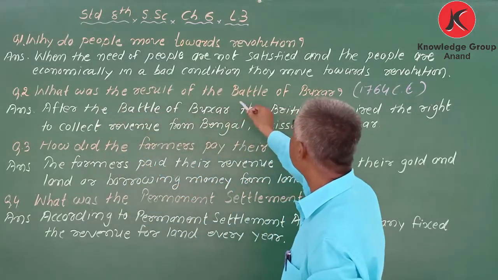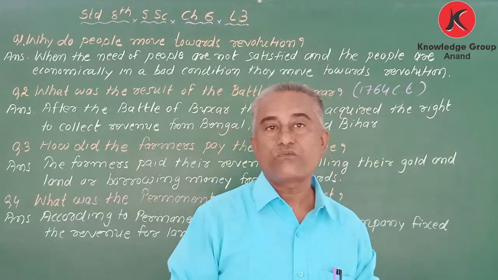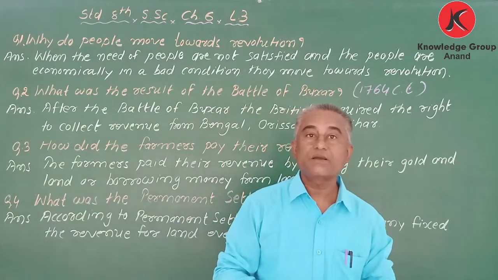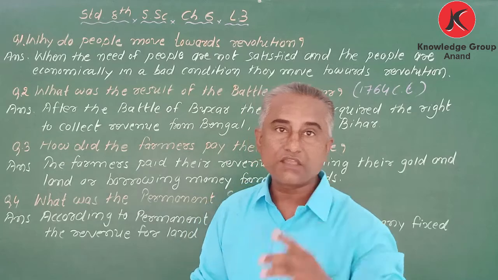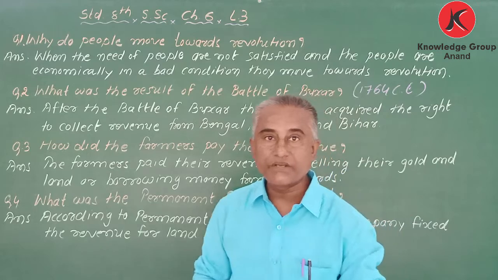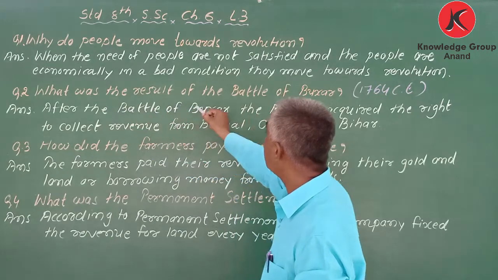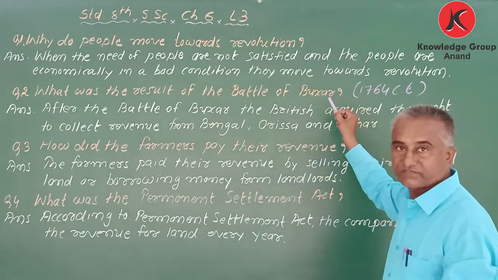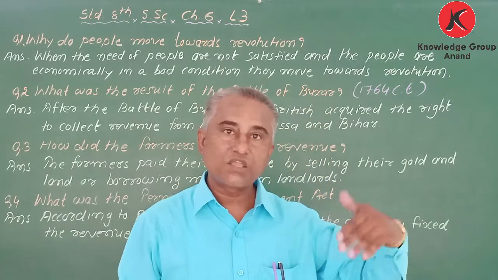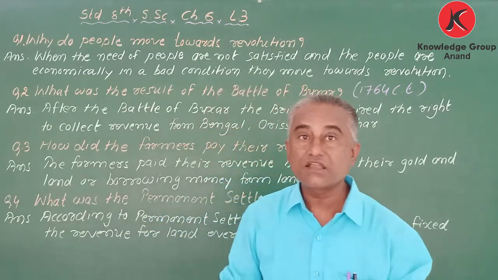Second, what was the result of the Battle of Buxar? My dear students, the Battle of Buxar was fought in the year 1764. That we have learned in chapter 1 and chapter 4 also. It was fought between the Britishers and the combined forces. So the question is, what was the result of the Battle of Buxar? We know in that battle the Britishers won, but they got something extra also.